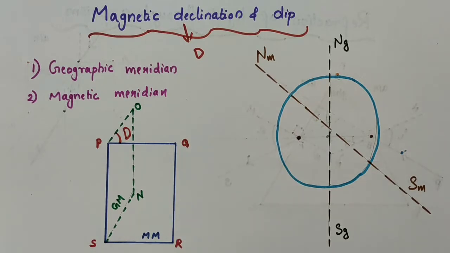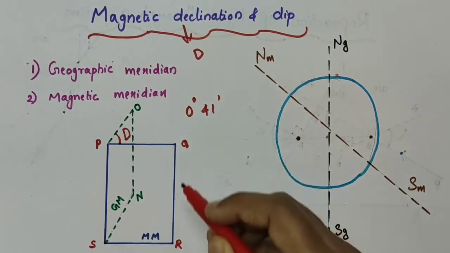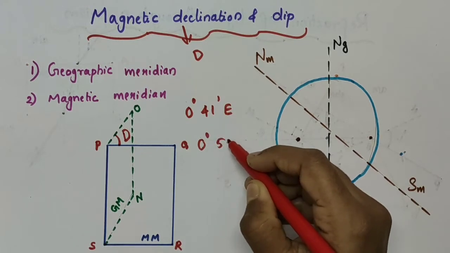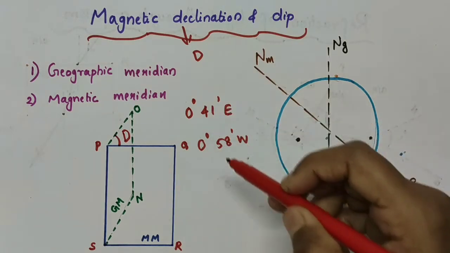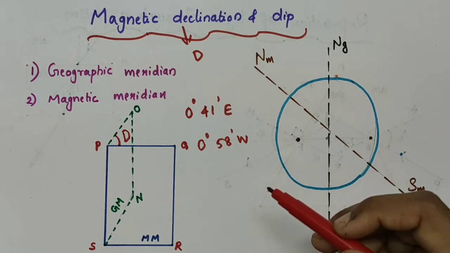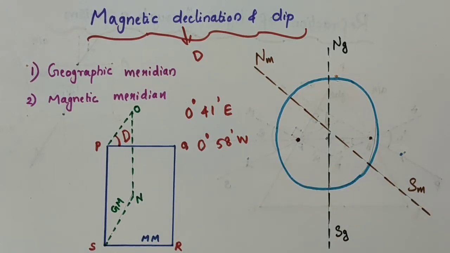This angle of declination varies from place to place. The declination is greater at higher latitudes and smaller near the equator. The declination in India is small, it being 0 degree 41 minute east at Delhi and 0 degree 58 minute west at Mumbai. Thus, at both these places, a magnetic needle in a magnetic compass shows the true north quite accurately.